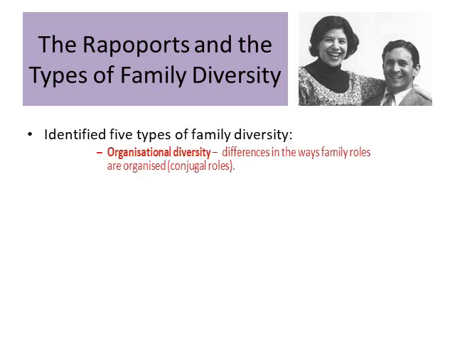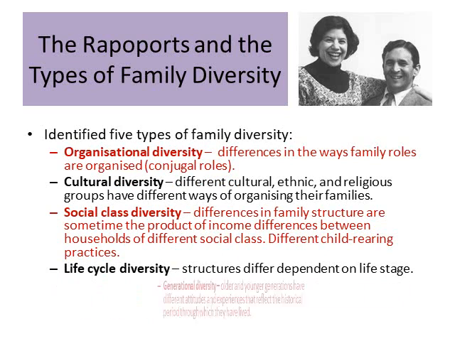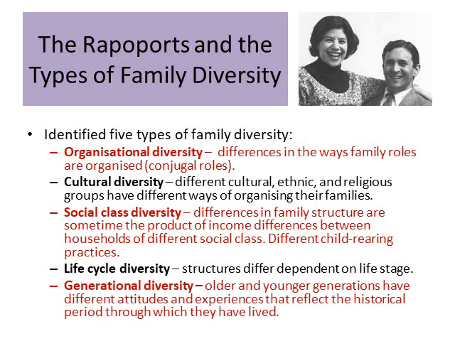The Rappaports identify 5 key types of family diversity. So firstly, we've got organisational diversity, differences in the ways family roles are organised. So who does what in the family? Is it a very traditional setup, or is it perhaps not so traditional? Do we find that perhaps other members of the family perform different roles? So organisational diversity is one type of diversity they identify. Secondly, cultural diversity. We now have obviously lots of different cultures, ethnicities and religious groups in our society, and those things may influence how they organise their families.